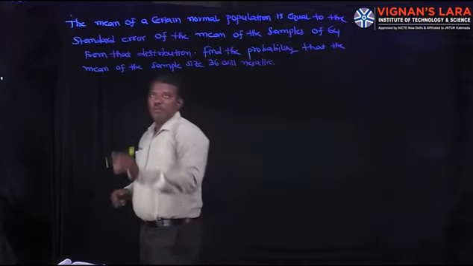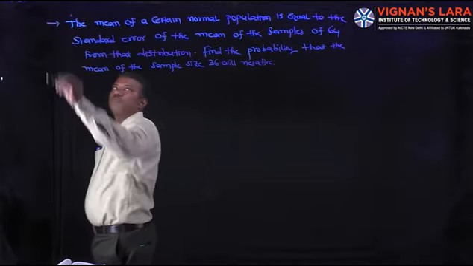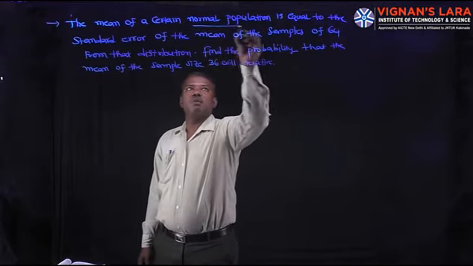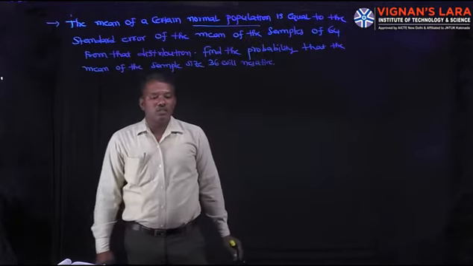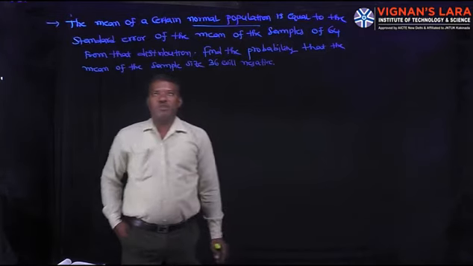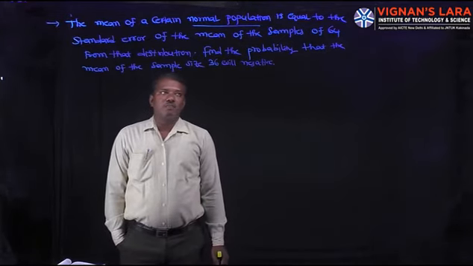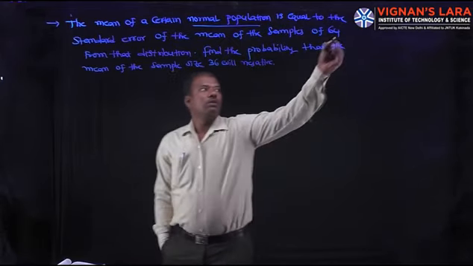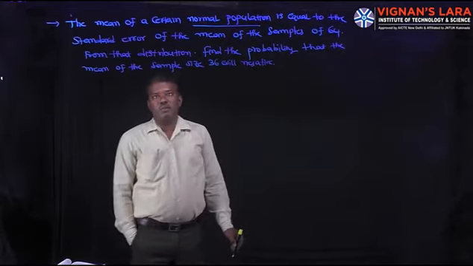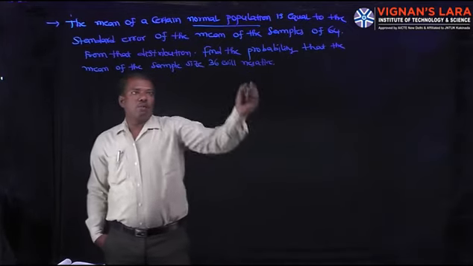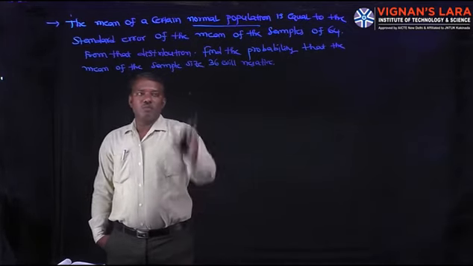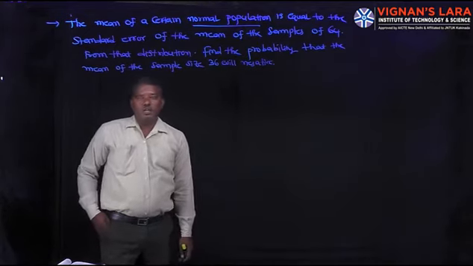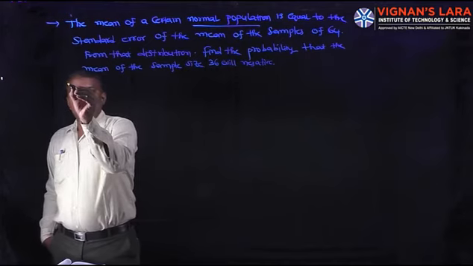Now the next problem is the mean of a certain normal population. See this one, normal population. The mean of a certain normal population is equal to the standard error of the mean of the samples of size 64. This is the first line meaning. Next one, from the distribution, find the probability that the mean of the sample size 36 will be negative. What is the standard error?